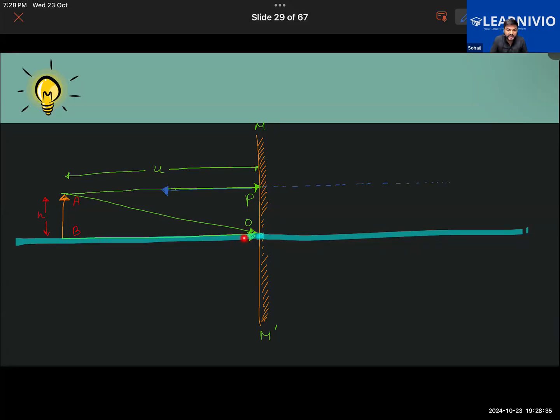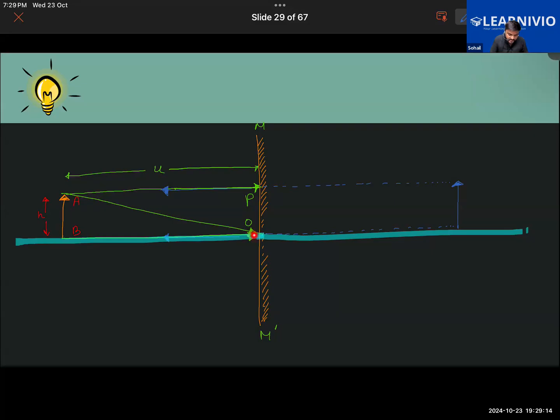Now take this line BO, this incident ray of light BO. That will also get reflected back in the same direction from where it came. Let's draw this one also further into the mirror like this. Is that much clear so far what we have done here? Yes, sir. Okay. Further, at this point, join the dots here like this. This is where the image formation will be taking place.